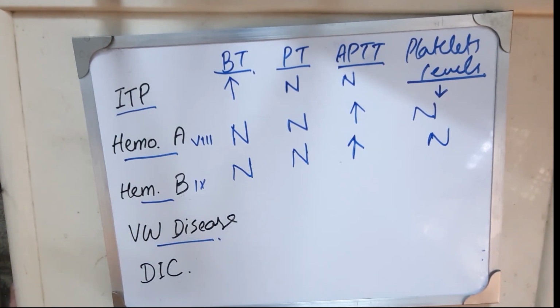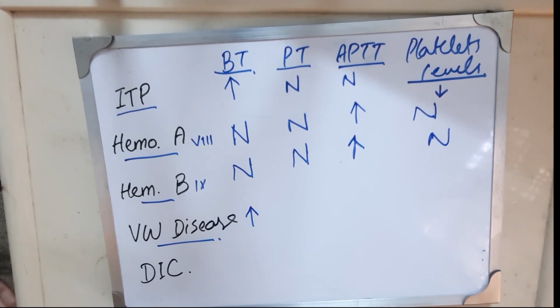Von Willebrand disease is characterized by qualitative or quantitative defects of von Willebrand factor. Von Willebrand factor has two functions. It helps in platelet adhesion, and it is also important for binding of factor 8. So platelet adhesion is abnormal, so bleeding time is increased.